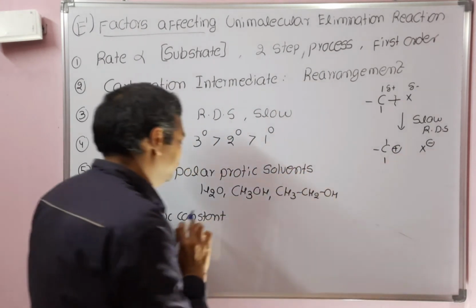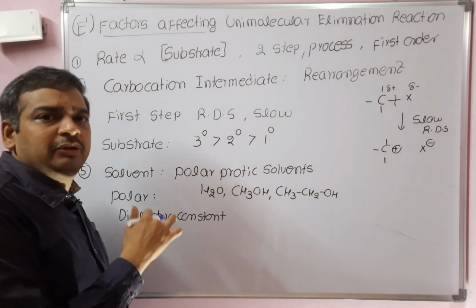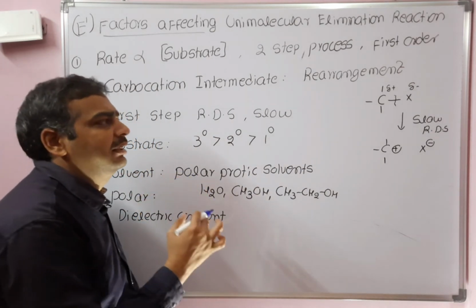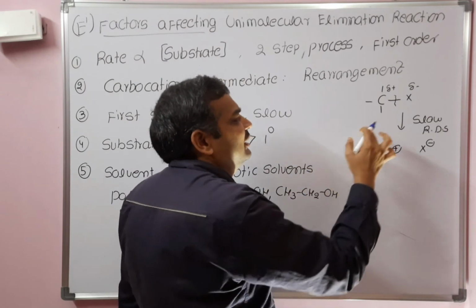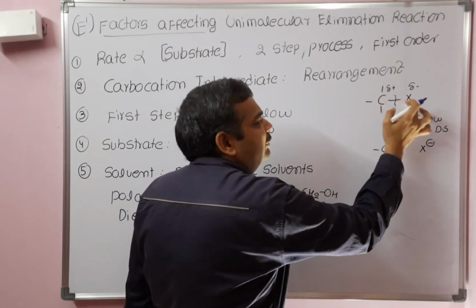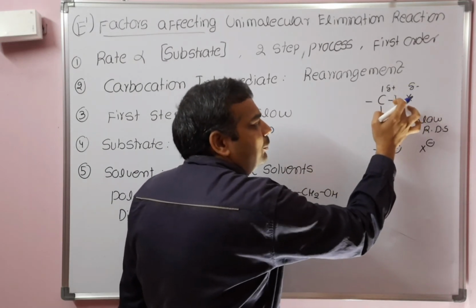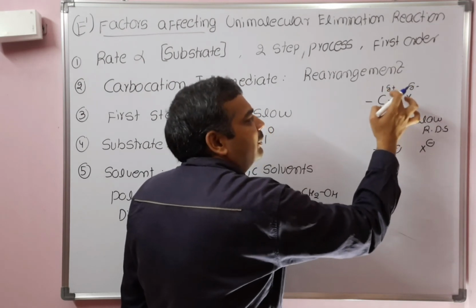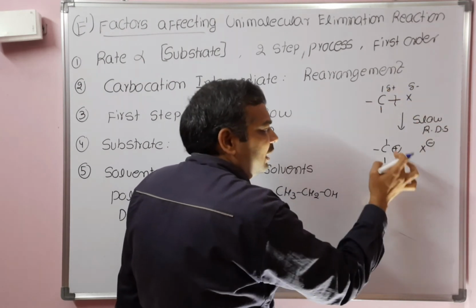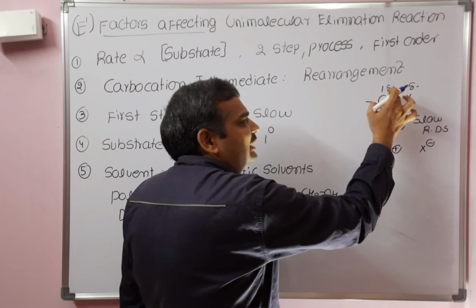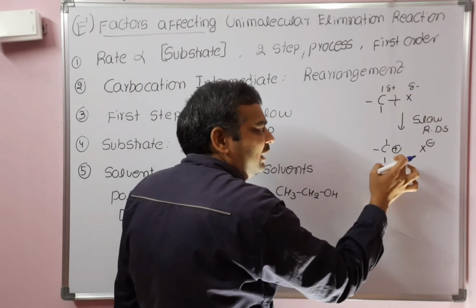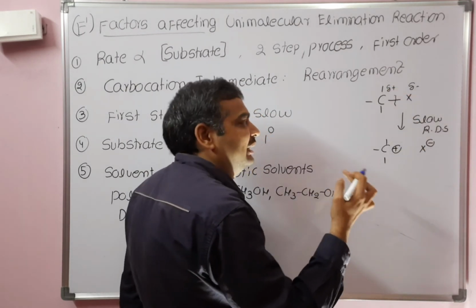Okay, so these polar solvents have a high dielectric constant. The dielectric constant will decrease the force of attraction between these two atoms. As a result, this bond will readily cleave and develop positive charges. After that, carbocation. Here initially there are partial charges, and after that the completely positive charge, the carbocation, is formed.